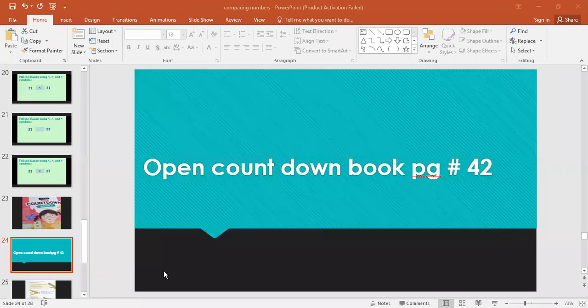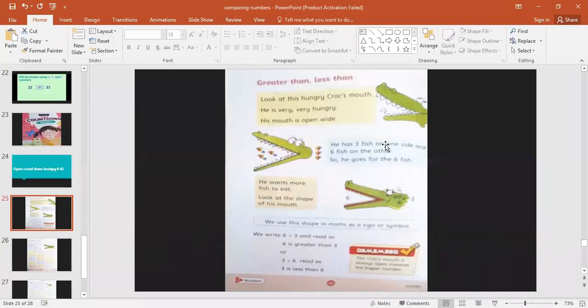Okay, now we'll see page number 42. What is on page number 42? Let's see here. Do you have the same page? Did you open the same page? Can you see the crocodile again? Do you remember the story which I shared with you yesterday? Let's read it again so that it will help you.